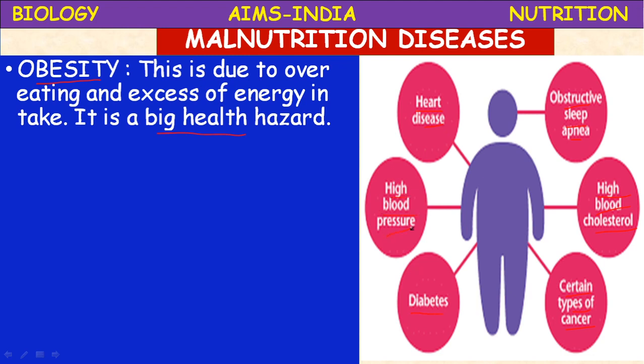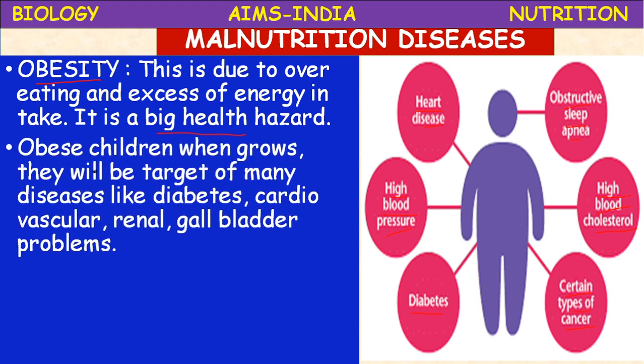These are all the cardiovascular problems. Problems related to heart and kidneys, renal problems arise due to obesity. So, obese children when they grow up will be a target of many diseases like diabetes, cardiovascular problems, renal problems related to kidneys, gallbladder problems, stones in the gallbladder. These are all very dangerous health disorders.